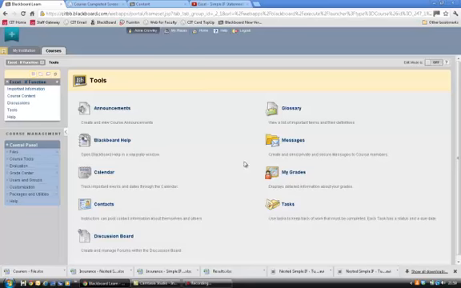Blackboard help is available to you. You've got a message, the ability to send messages to other students. My grades is where your grade of your assignment will appear. Contacts is where you'll find my email address if you need to contact me. And the calendar will show you the June 18th and June 20th deadline for the assignment. And there are your tools that are available to you. And the last item on the left hand side is Blackboard help.